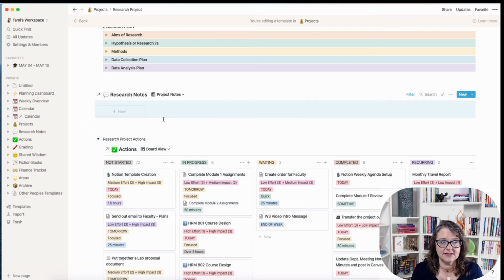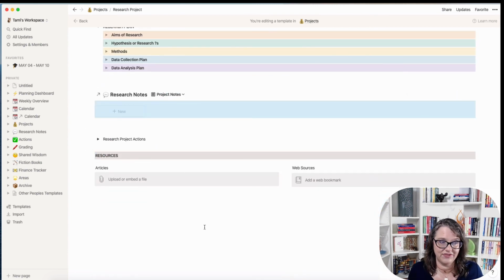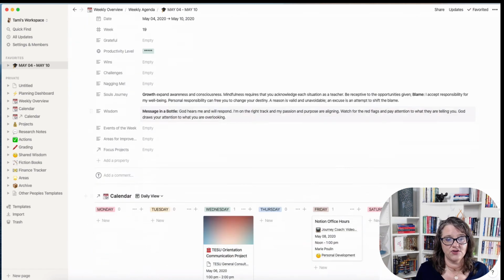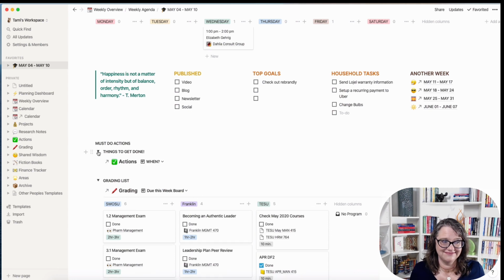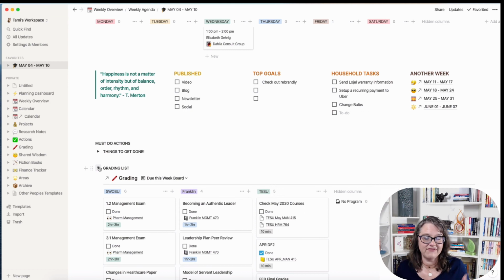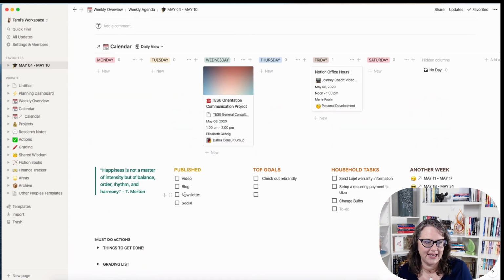So now it's easy for me to go, okay, I want to look at my action items. I don't want to look at the action items. And you can do that with any of the areas on here. And you see that in my weekly planner, right? So if I go into my weekly planner, that's how I have my things to get done and my grading list.